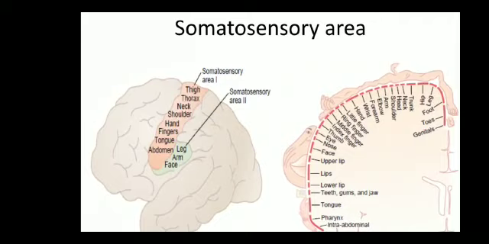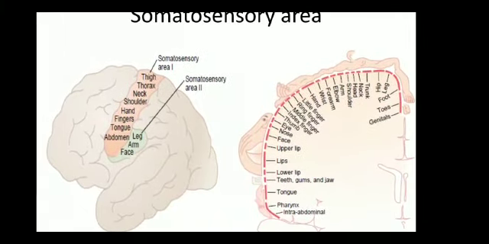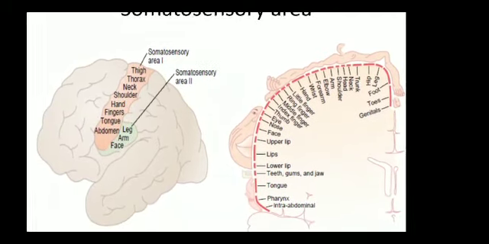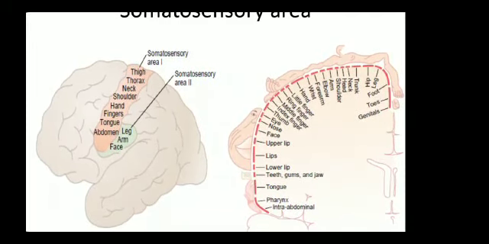So next we'll see this diagram, which shows the different parts of the body. This diagram is very important. It is about the spatial orientation of signals from different parts of the body in somatosensory area 1. Somatosensory area 1 lies immediately behind the central fissure, which I already mentioned, and is located in the postcentral gyrus of the human cerebral cortex.